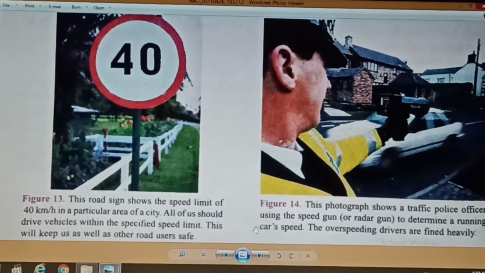Next is figure 14 and it is saying that this photograph shows a traffic police officer using the speed gun or radar gun to determine a running car's speed. You can watch this image and you can see that there is a policeman and he is using some instrument, and this instrument is called speed gun or radar gun, and by this speed gun the police officer is determining this car's speed.